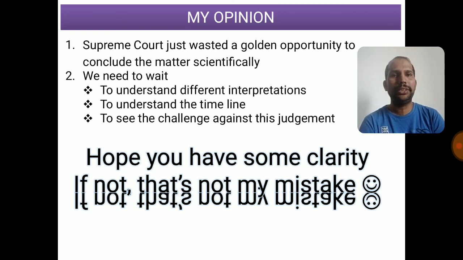Now we need to wait to understand the different interpretations. That is one thing we need to wait for, because senior people will definitely give interpretations, and then we can try to understand between the lines how exactly we have to look at this new judgment. And to understand the timeline, as I said, we are not sure, is it backdated or from today or from so and so date. It's not very clear. Of course, it is not later than 28 February 2019. That's for sure, because the judgment has already been given. Then the last part, to see the challenge against this judgment, there might be challenges coming in, because the bonus judgment came in year 2014-15. It has been challenged and is still in the Supreme Court, not clarified completely.